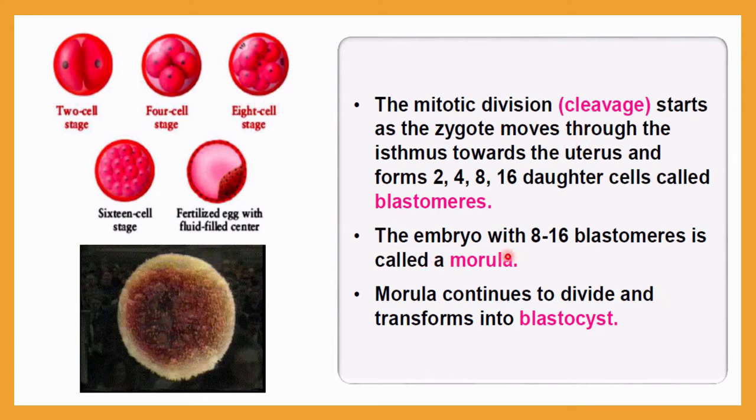The embryo with 8 to 16 blastomeres, here you can see this is the 8 to 16 blastomere stage, such a condition or such a stage is called morula. So this condition, you can see 8 to 16 blastomeres are there, and such a condition is called morula. Now morula will continue to divide and transform into the blastocyst. So here you can see this is a blastocyst.